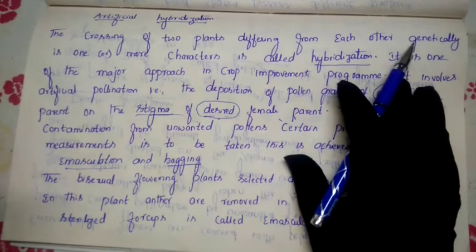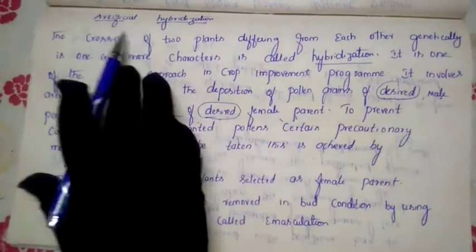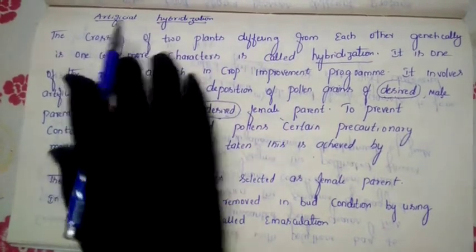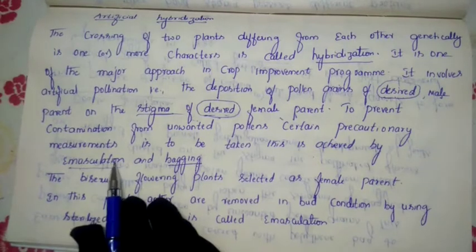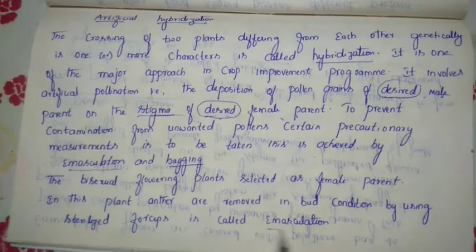Such type of mango plant's pollen grains we are shedding on the other female plant's stigma. So that condition we are going to say artificial hybridization. In order to avoid the contamination from the other pollination, we adopt these two methods. One is emasculation, another one is bagging. So first let us see what is the meaning of emasculation.